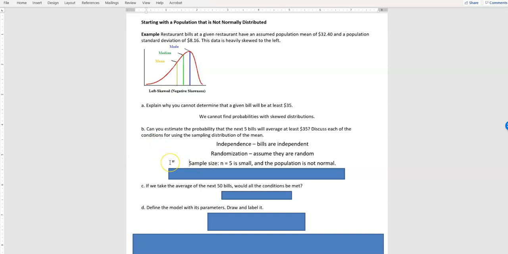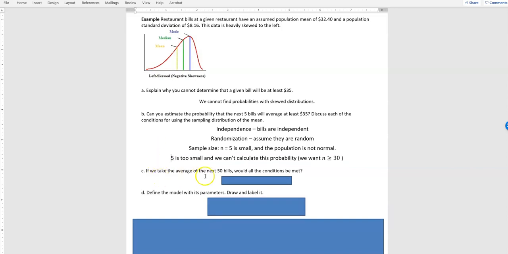N equals 5 is small, and the population is not normally distributed. So that means that it's too small, and we can't calculate this probability. We really want to have an N that is greater than 30 or more. So the next thing is, if we take the average of the next 50 bills, would all the conditions be met? Well, we just saw that all the conditions were met except sample size. 50 is more than 30, so yes.